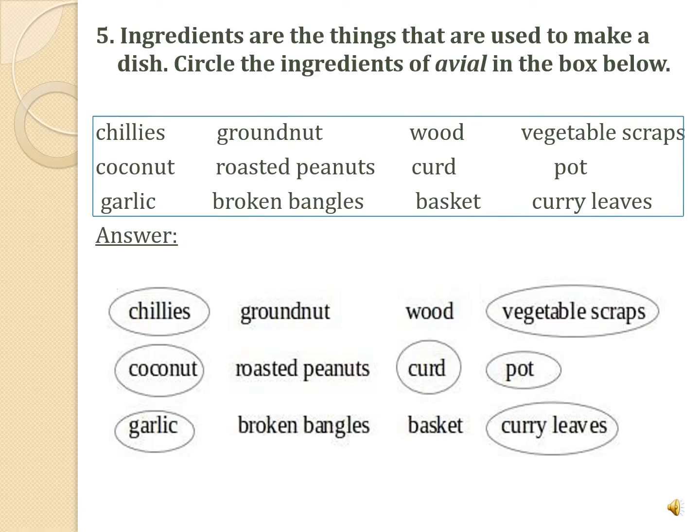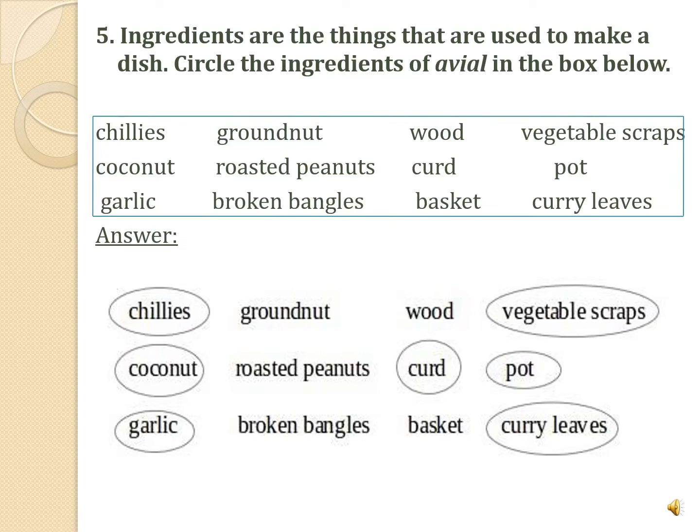The first one, chilies. Did he use chilies? Yes, he used chilies, making paste. Then groundnut. Did he use groundnut? No. Wood? No. Vegetable scraps? Yes. He used vegetable scraps.